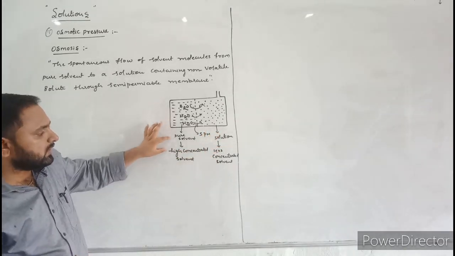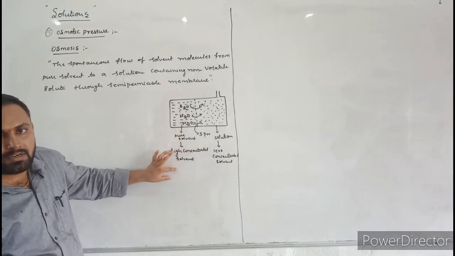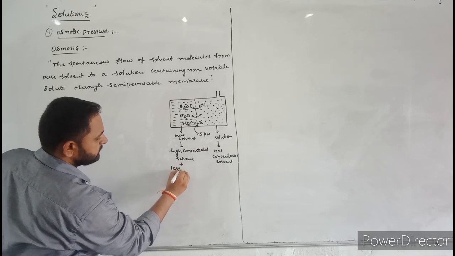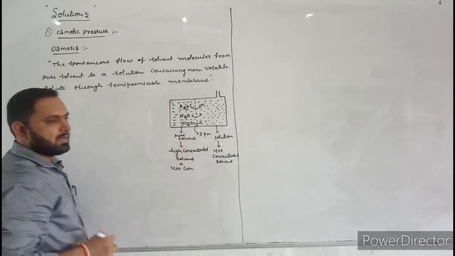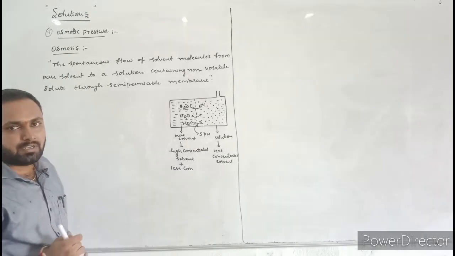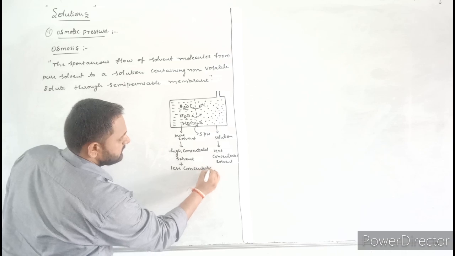In pure solvent, there is high concentrated solvent and less concentrated solute. That means in pure solvent a very small, negligible amount of solute is present.